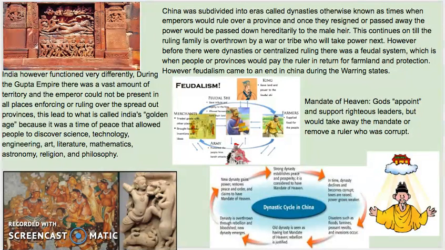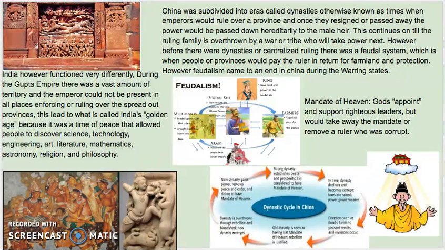However, the feudalism system came to an end in China during the Warring States period. Now, what more pinpoints Chinese government was the mandate of heaven, which is when the gods appoint and support a leader, but would take away the mandate or remove a ruler who was corrupt. So, on the right-hand side of the slide, there is this cycle that shows how the mandate of heaven really worked, and how it wasn't so much about God or religion, but more so that once someone messed up, it was an excuse to get them out of power.